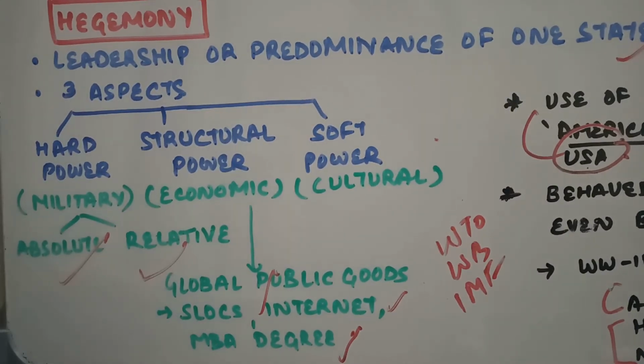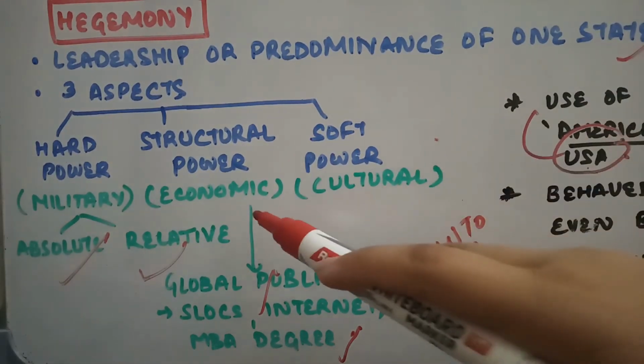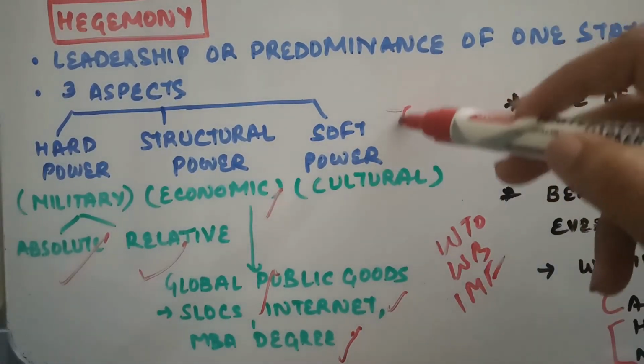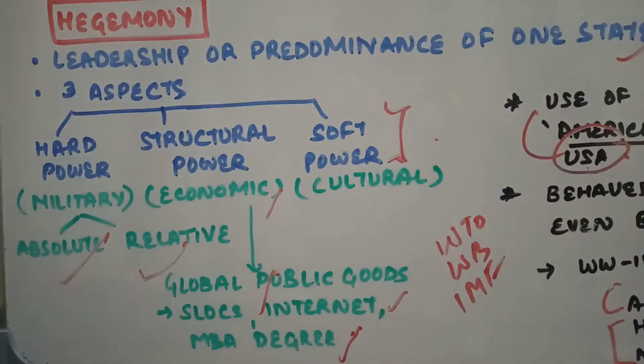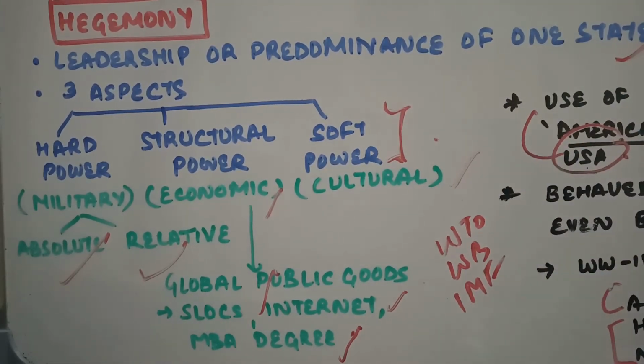So we've seen the two aspects, which is the military might and the economic might. Now coming on to the soft power hegemony, it means the cultural dimension or ideological domination. So in the case of military dominance, we have a forced consent. Why? Because आप अपनी military powers का use करके दूसरों को अपने under लेके आ रहे हो. However, in the case of soft power, you manufacture consent.